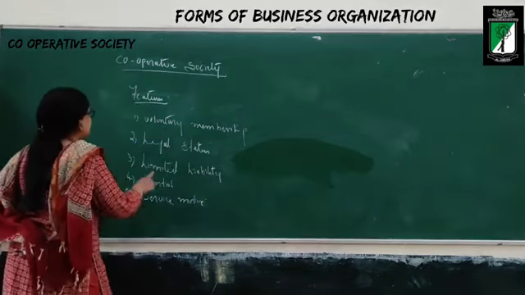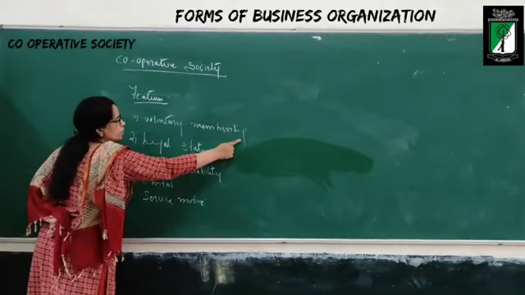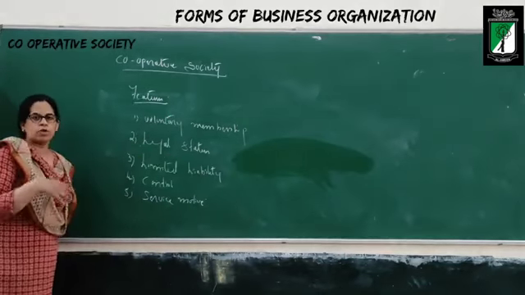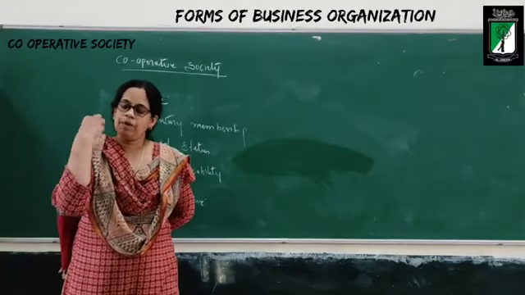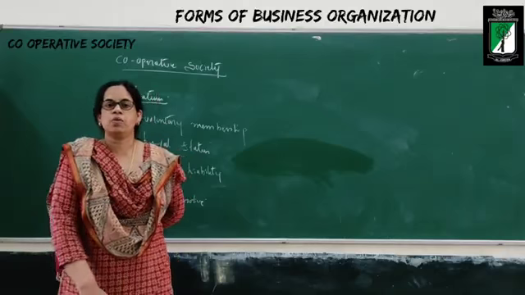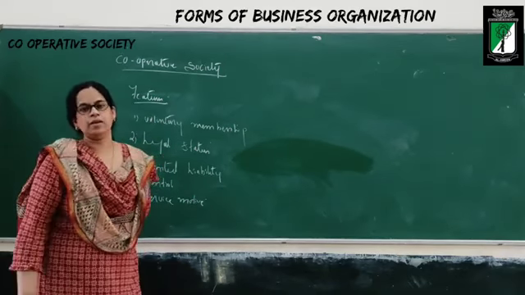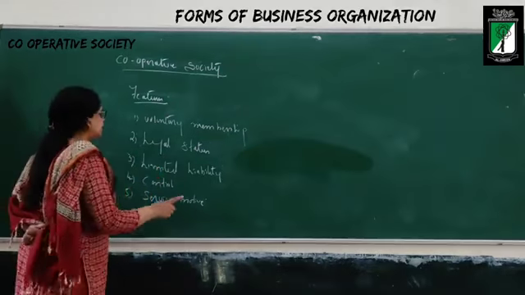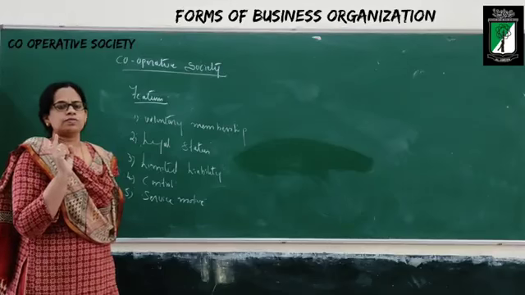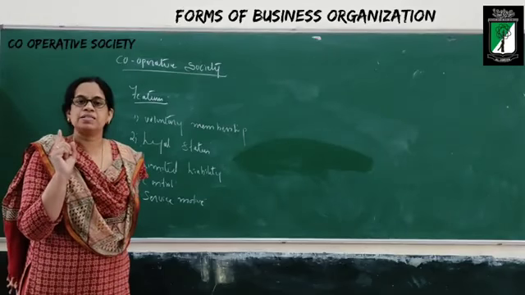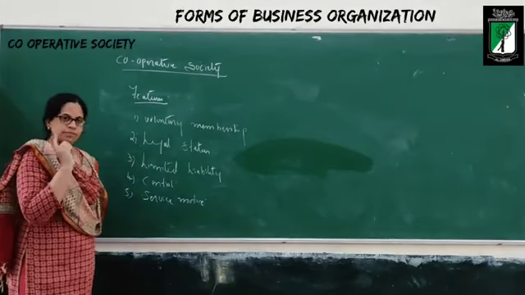So these are the features of cooperative society. What is the first one? Voluntary membership. Voluntarily on their own, the persons will become the members of the cooperative society. Anytime they can join also, and anytime they can leave also. Legal status. I told you the registration of the cooperative society is compulsory.